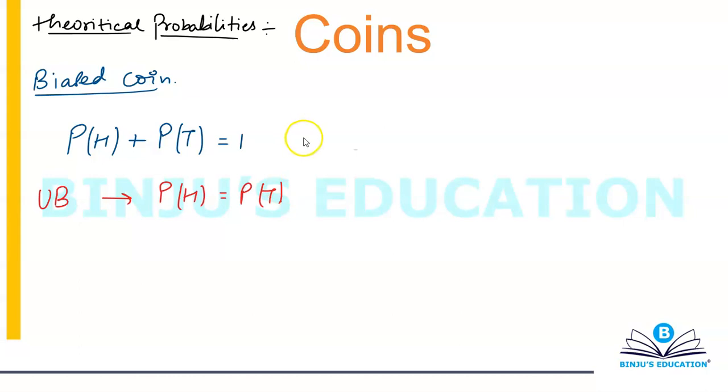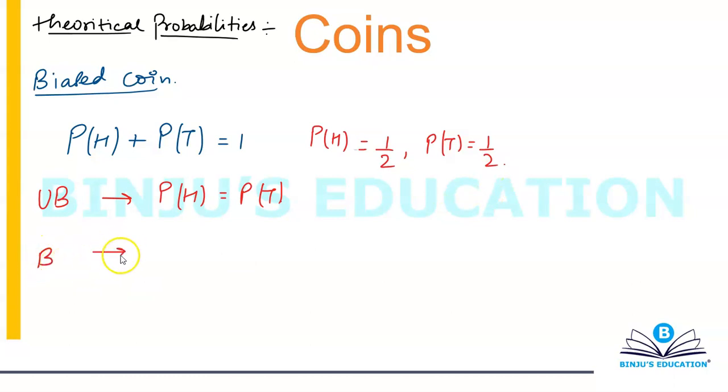Hence, you can say that for an unbiased coin, probability of head and probability of tail on top face is equal to 1 by 2. But when you talk about a bias coin, I'm going to write B for that.